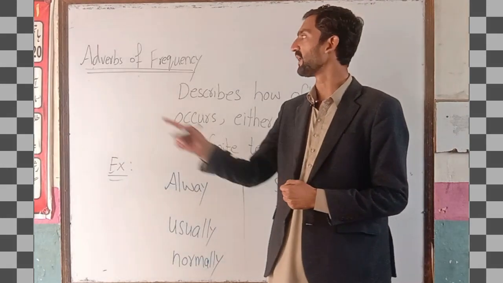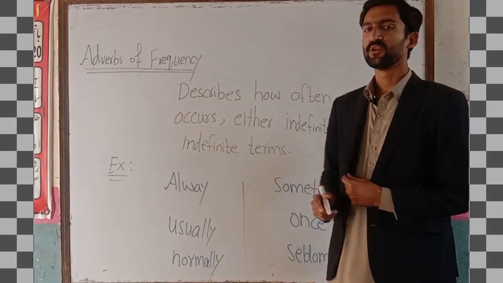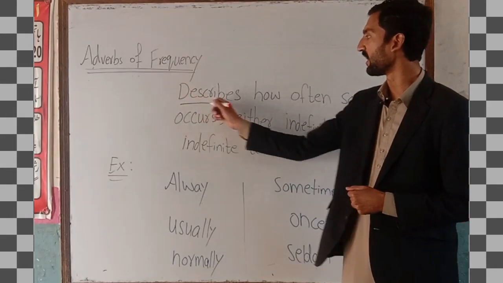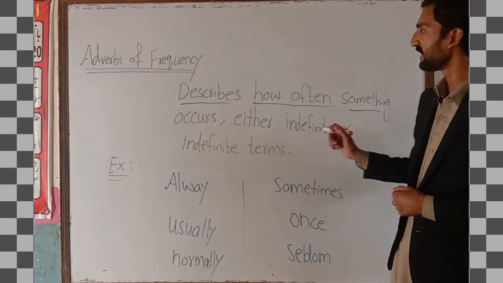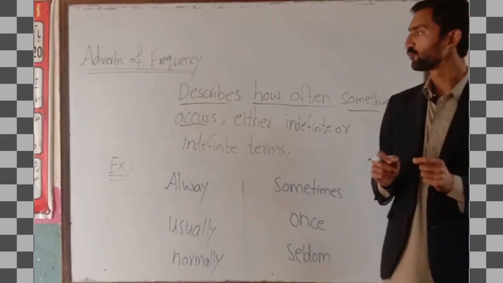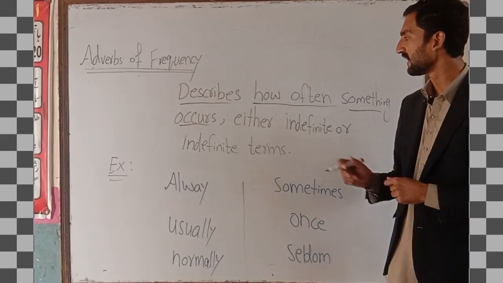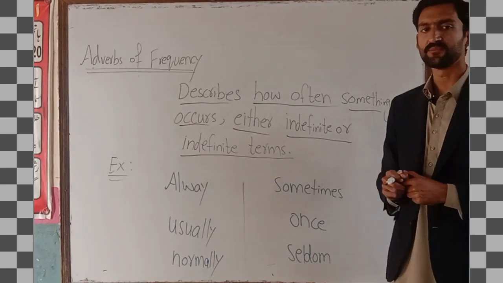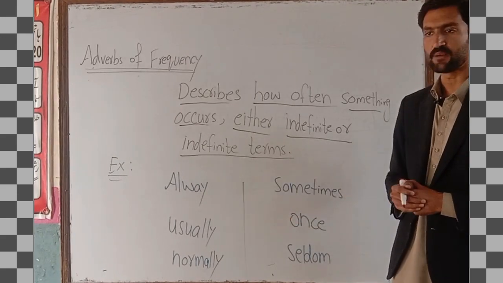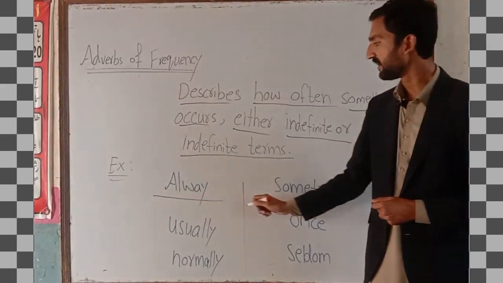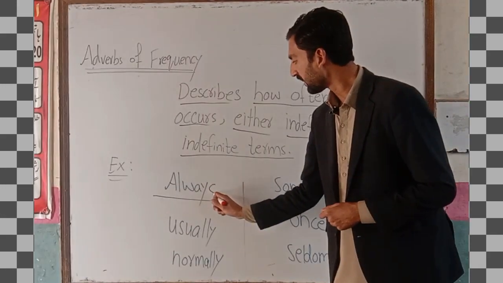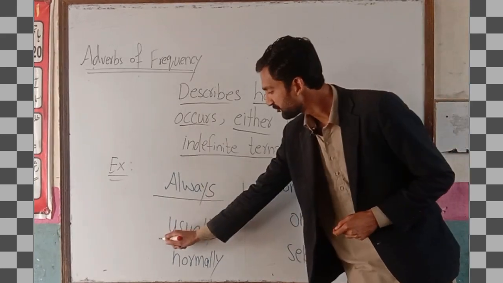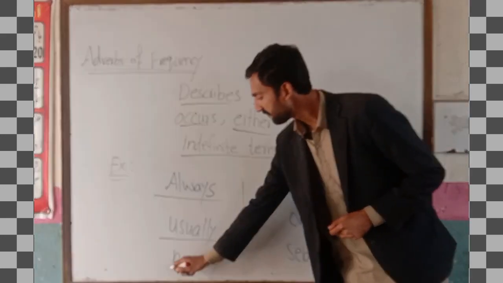In types of adverb we have adverbs of frequency. As far as adverbs of frequency are concerned, they are used to describe how often something occurs, in either definite or indefinite terms. So here we have a few examples. First we have always. Then we have usually. And next we have normally.